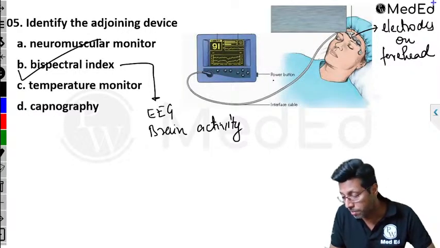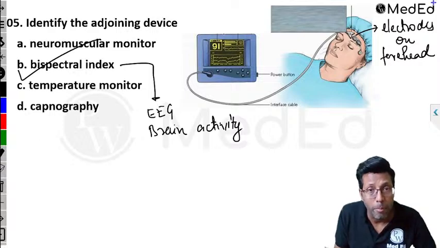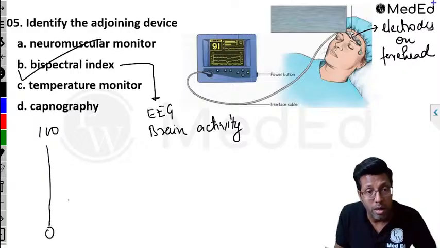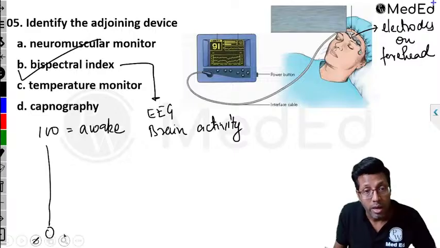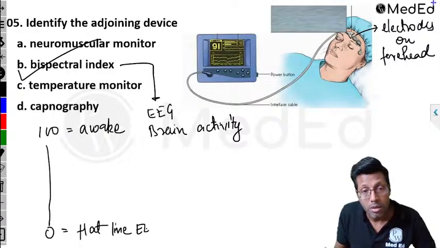It will give you a number, as you can see. You get a number between 100 and 0. Remember, the number 100 means the patient is fully awake. As you can see, 91 means the patient is awake. A number 0 means the patient is in coma, a flat line EEG.